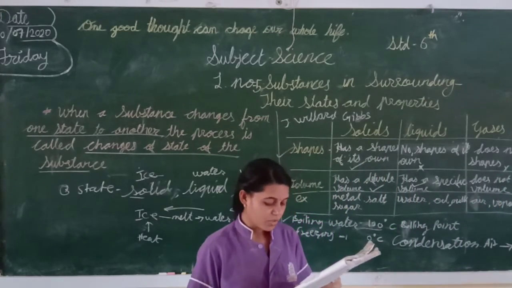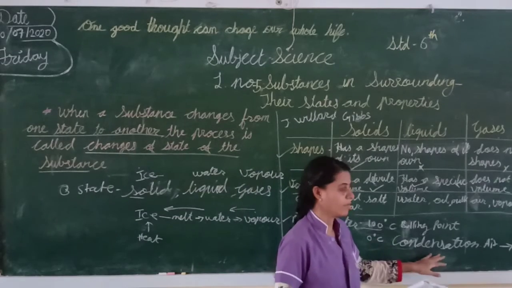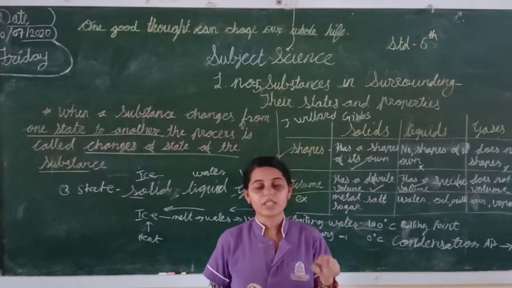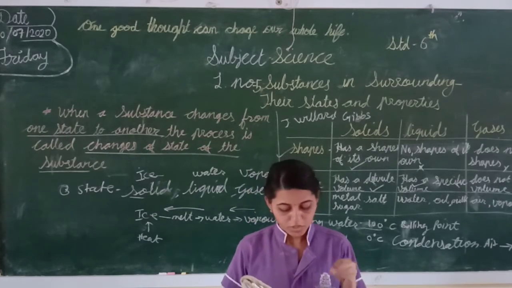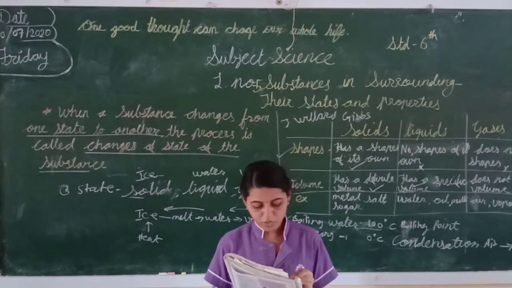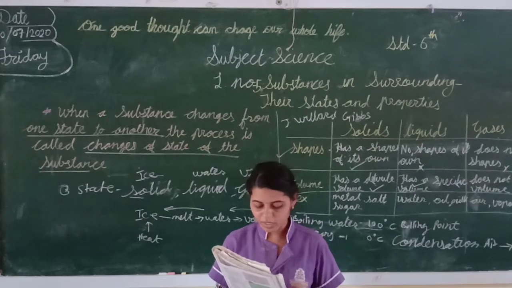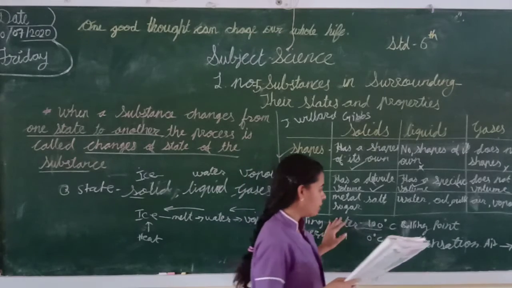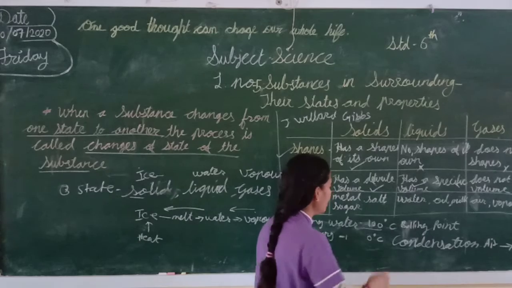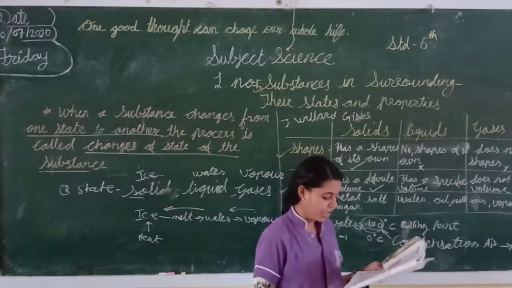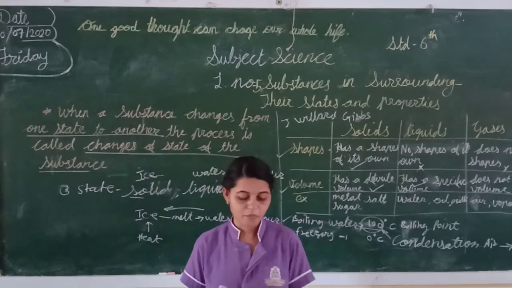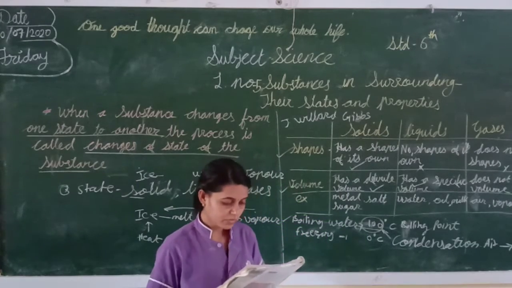The condensation point is also 100 degrees Celsius, because when you touch that water, at that time also the water is hot. So the condensation point is also 100 degrees Celsius, which means the boiling point and condensation point are the same. Which one? 100 degrees Celsius.